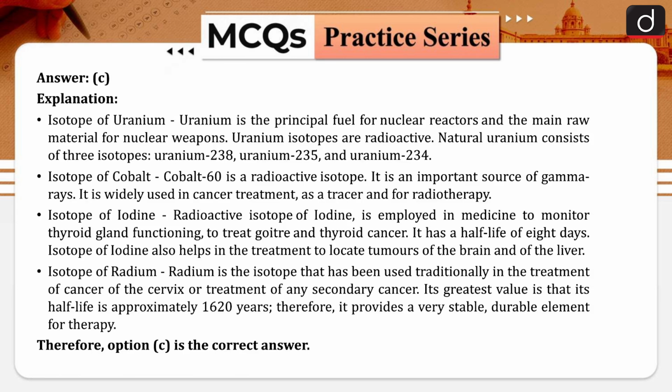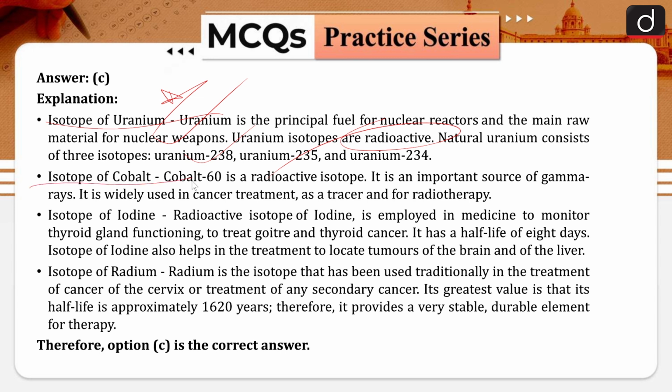Isotope of uranium. Uranium is the principal fuel for nuclear reactors and the main raw material for nuclear weapons. So, these are the characteristics of uranium. Uranium isotopes are radioactive. Natural uranium consists of the three isotopes uranium-238, uranium-235, and uranium-234.